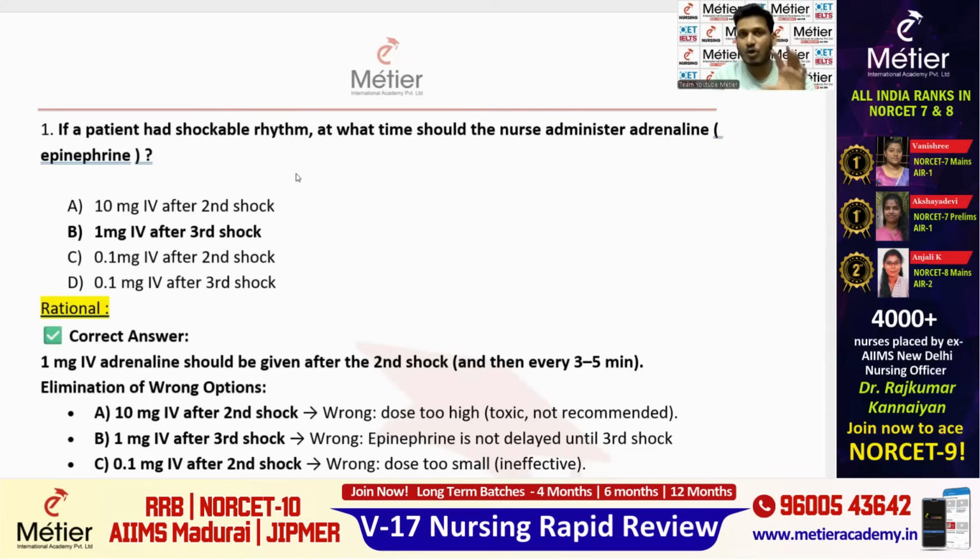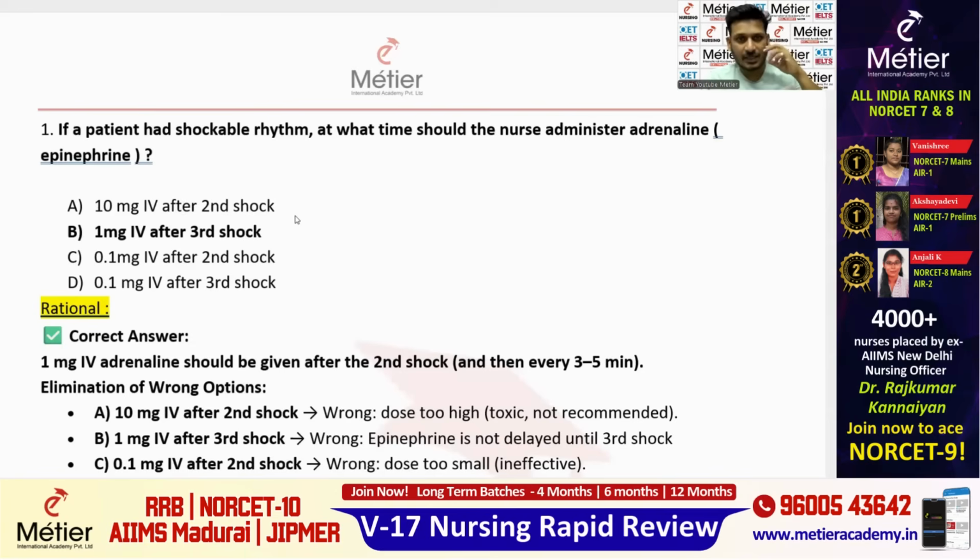First, they talk about shockable rhythm. In two conditions we use the shockable rhythm: the first one is ventricular fibrillation, and the second one is pulseless ventricular tachycardia. We will be using the defibrillator for a shockable rhythm, right? One time, two times, three times, we will use the defibrillator along with CPR.